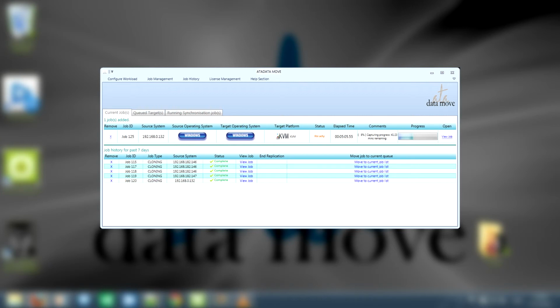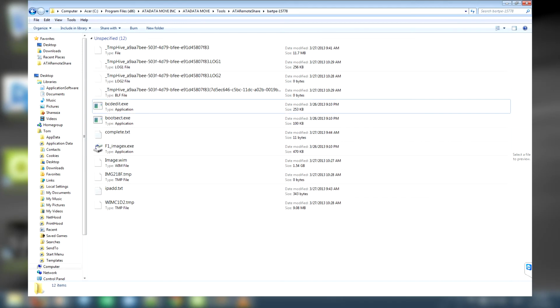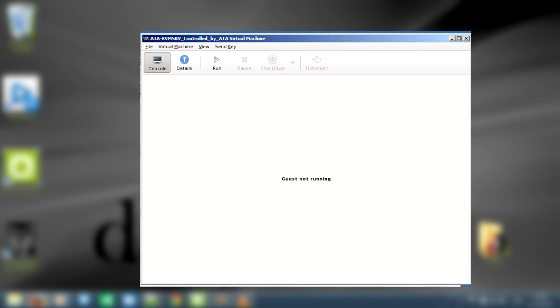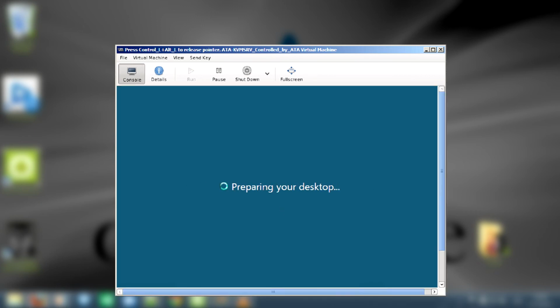As the migration cloning progresses, you see the virtual ISO disk image being created. ATAdatmove will not load any software on your production systems that could potentially conflict or down your server during this event. The process is complete and the newly cloned virtual Windows server in KVM is being started for the first time, concluding yet another successful automated host migration by ATAdatmove Migration Solution.